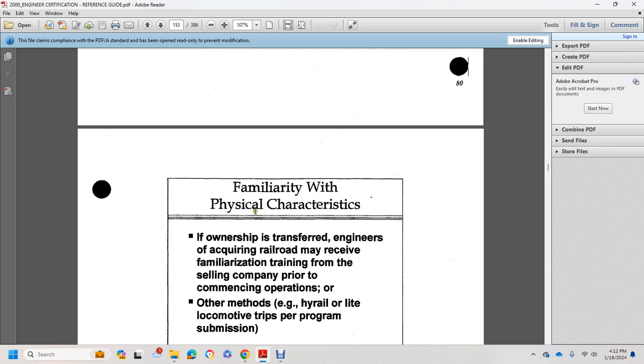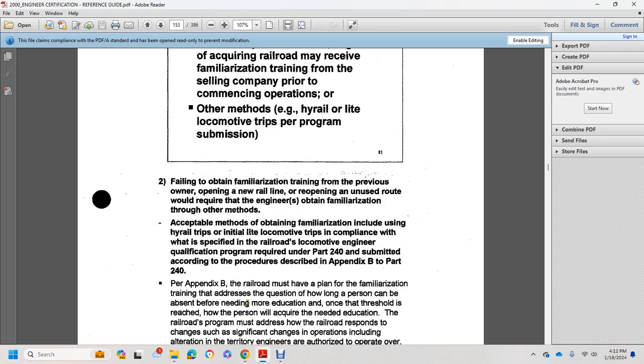familiar with physical characteristics. If the ownership of the railroad is transferred, engineers of the acquired railroad may receive the familiarization training from the selling company prior to commencing operation, or by a method such as a high rail trip or light locomotive trips per program submission. 2. Failing to obtain